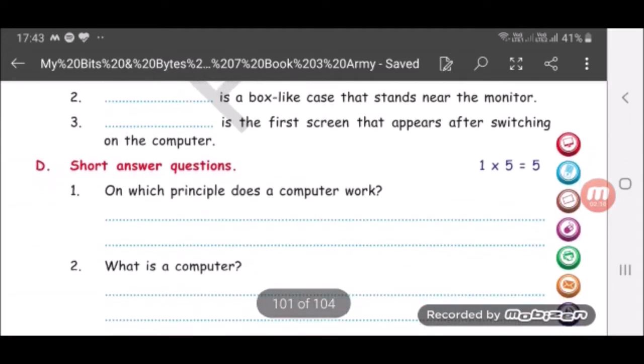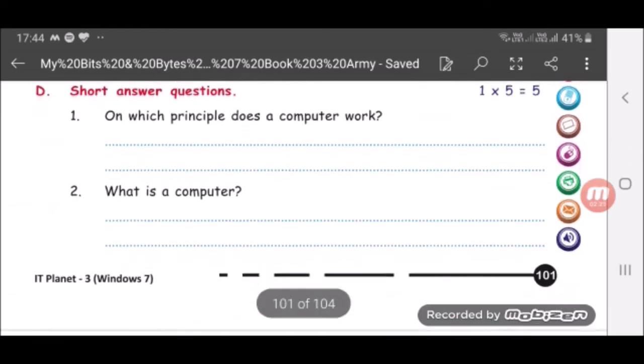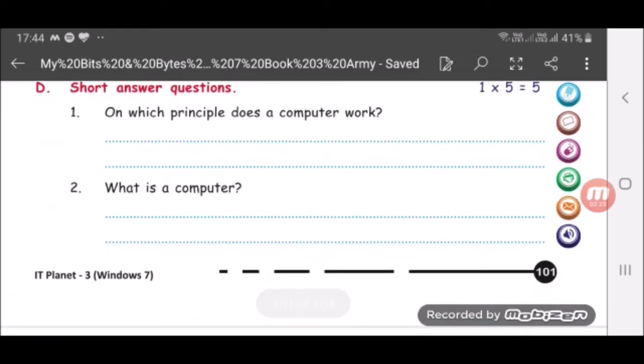Short answers. On which principle does a computer work? A computer works on the principle of input, process and output, IPO. Then what is a computer? A computer is an electronic machine which works very fast and can process millions of instructions, does not get tired. Okay, so I'll give you the exact definition after we are done with